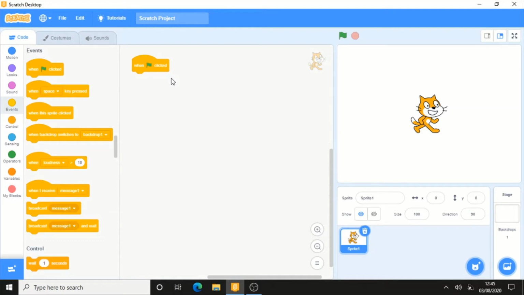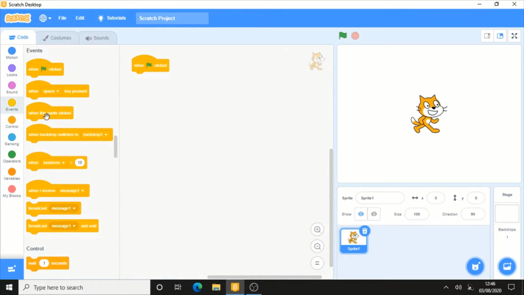Basically, the events blocks are the triggers for our code. The code runs whenever that event happens. As you can see, there are many events like when green flag clicked, when space key pressed, when this sprite clicked, when backdrop switches to backdrop 1, when loudness is greater than 10, when I receive message, broadcast message and wait.